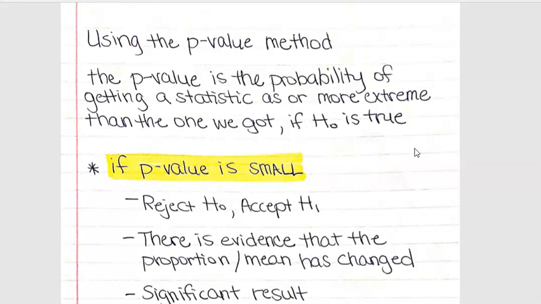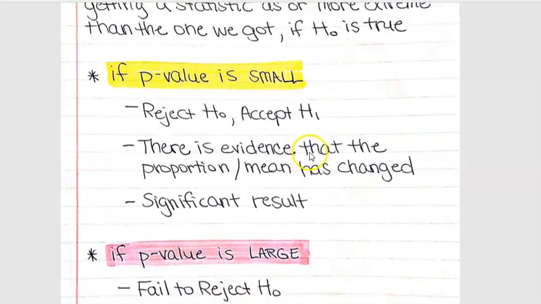Now, in general, we would say that if that area is small, then we would say it's an unusual statistic, right? We would say that's something that's not very likely to happen. So if that area or the p-value is small, we're going to say that the null hypothesis is not true. And the way we say that is that we're going to reject the null hypothesis and we're going to accept the alternative. So that's telling us there is evidence that the proportion or the mean has changed.